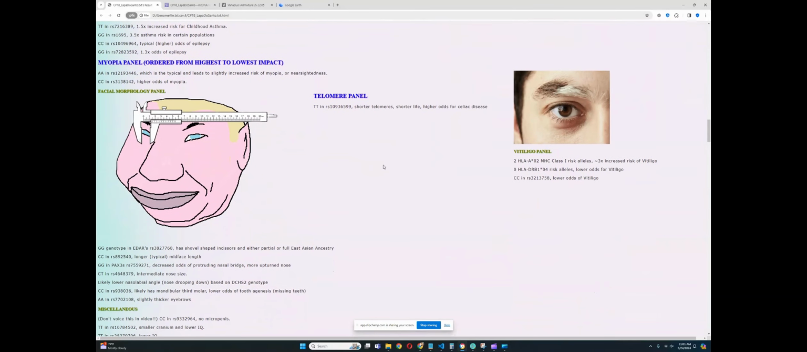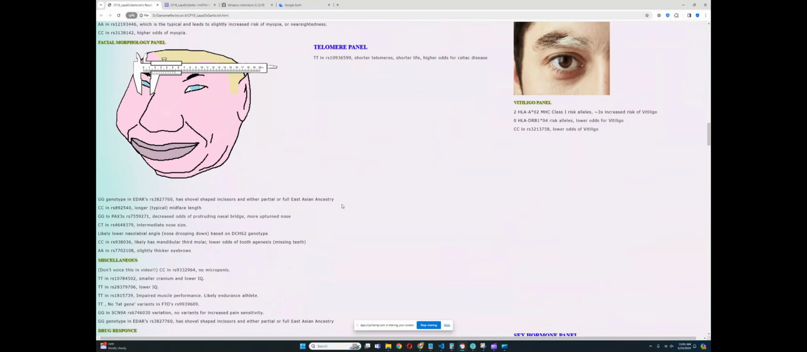Okay, for facial morphology, let's see what he scores. He has EDAR, so he has partial or full East Asian ancestry based on his genotype in EDAR. He has a genotype for intermediate nose size, decreased odds of protruding nasal bridge, more upturned nose. But remember, he was scoring very much for snub nose shape, very much snub nose shape. Nose drooping down, no, very interesting. And he has a genotype for slightly thicker eyebrows, definitely quite cool.